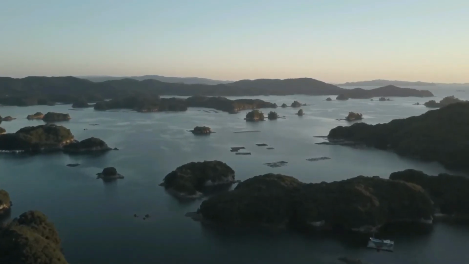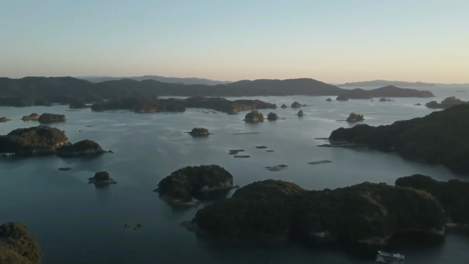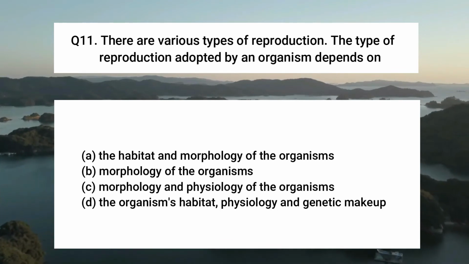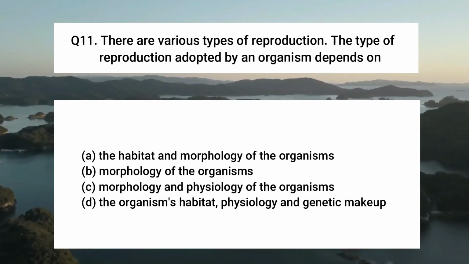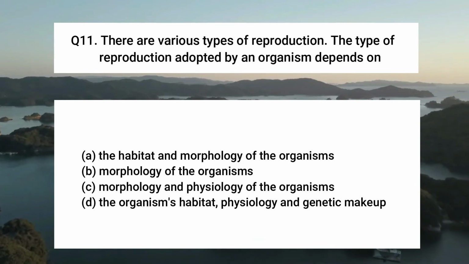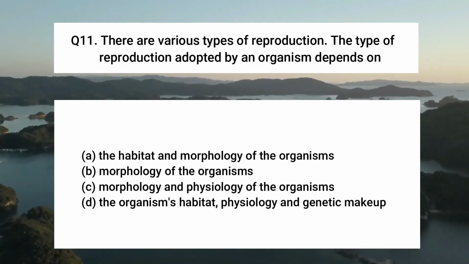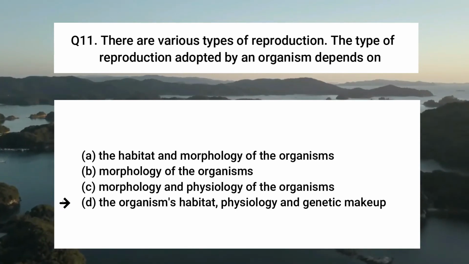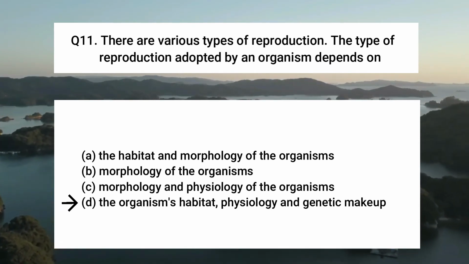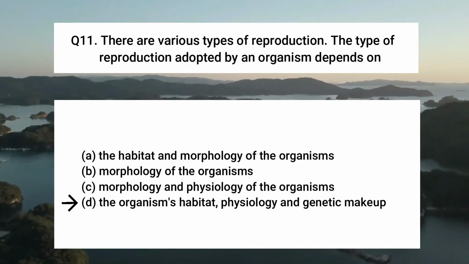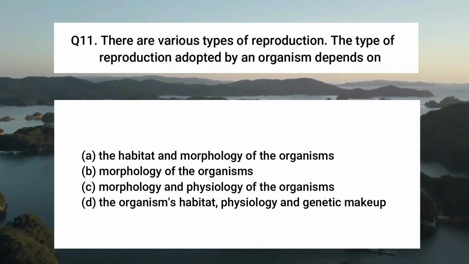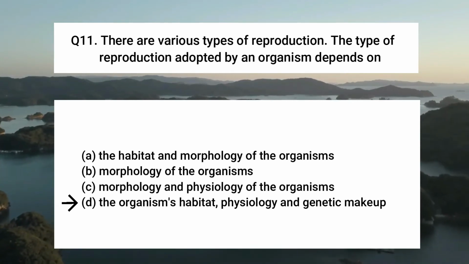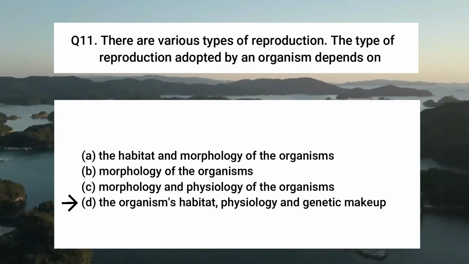Now question number 11. There are various types of reproduction. The type of reproduction adapted by an organism depends on. Here you also see four options, but the right option is D, because the organism's habitat, physiology and genetic makeup. Their types of reproduction depend on these three characteristics.